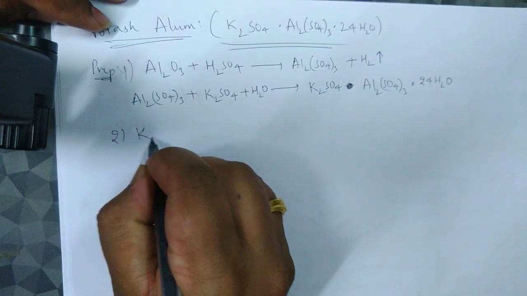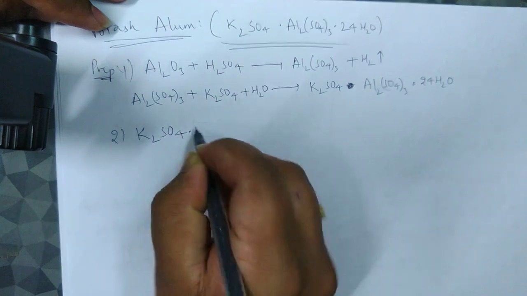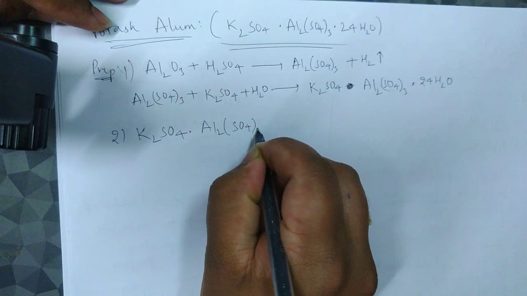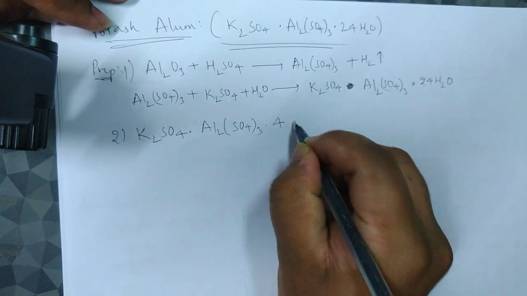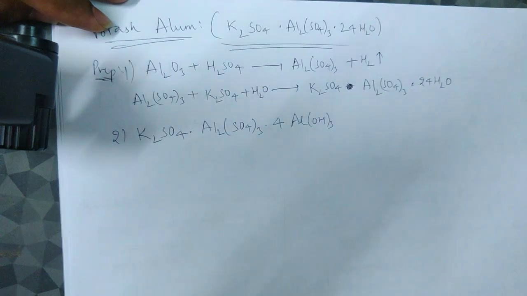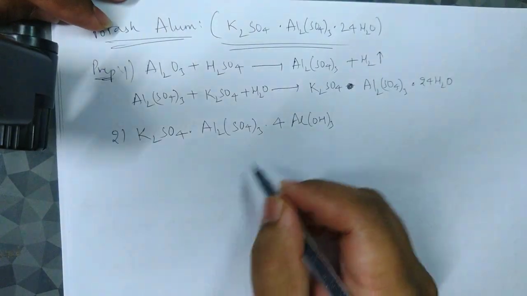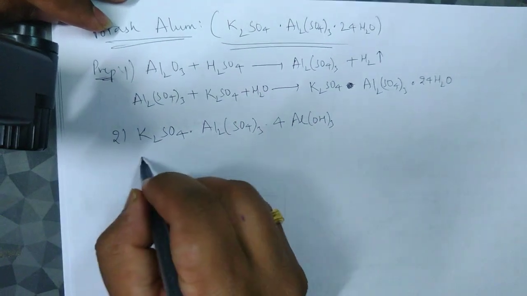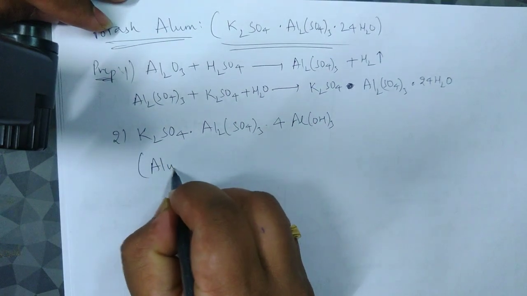There is also another method of preparation, that is from K2SO4.Al2(SO4)3.4Al(OH)3. This is called alum stone.